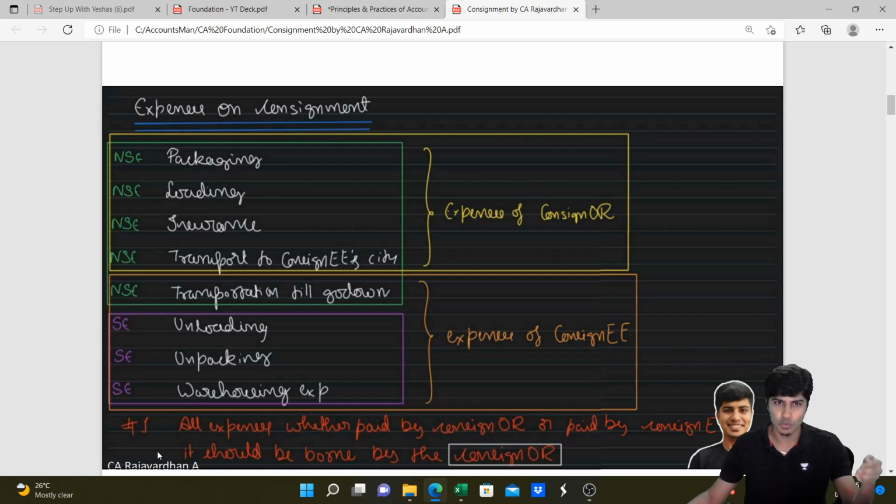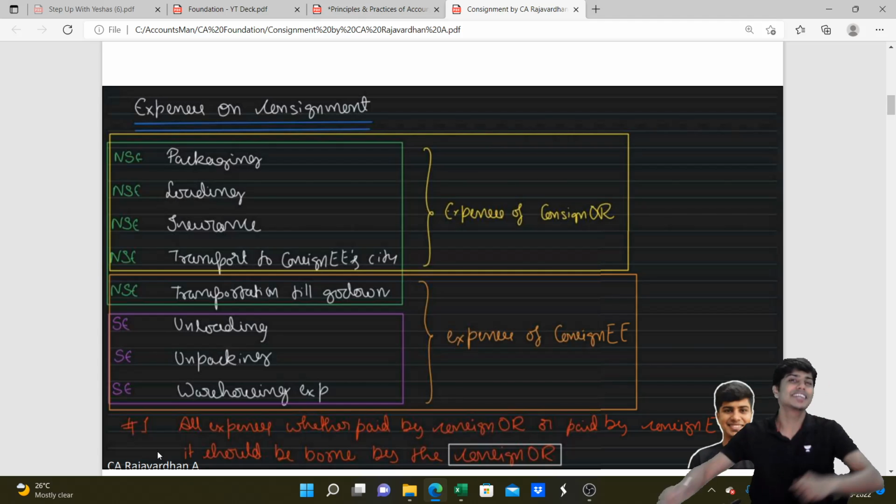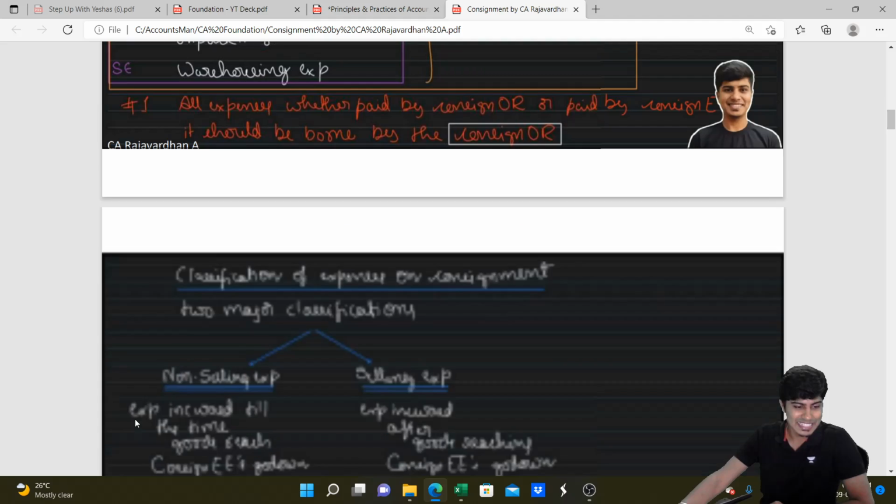So I've given a lot of rules that you need to remember in the consignment chapter as hashtags. Hashtag 1, hashtag 2, hashtag 3. These thumb rules will help you remember everything that's to be known in this chapter. So rule number 1: all expenses, whether incurred by consignor or incurred by consignee, are to be borne by consignor. I hope you all got this. Let's go to the next part.